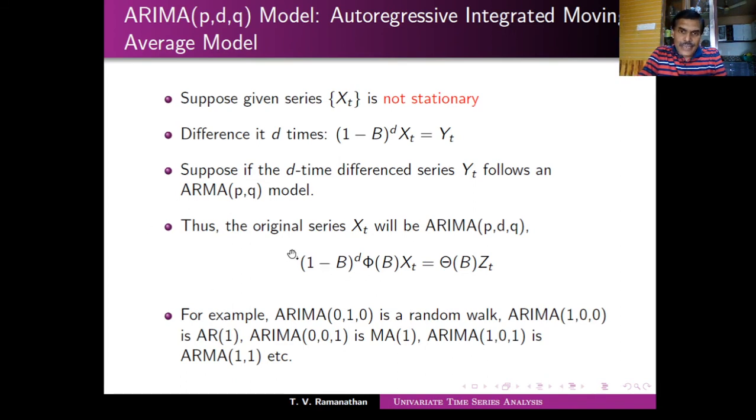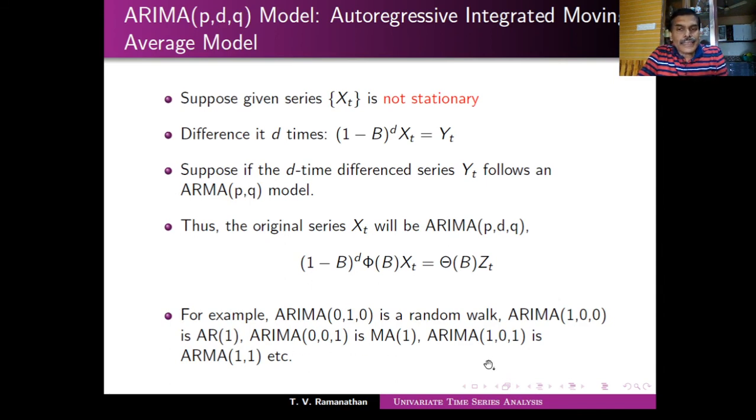So given the data, I will be able to come up with a d, a p, and a q such that ARIMA(p,d,q) can be approximated as a model for this. This is the suggestion given by Box and Jenkins, and that's what is called Box-Jenkins ARIMA.